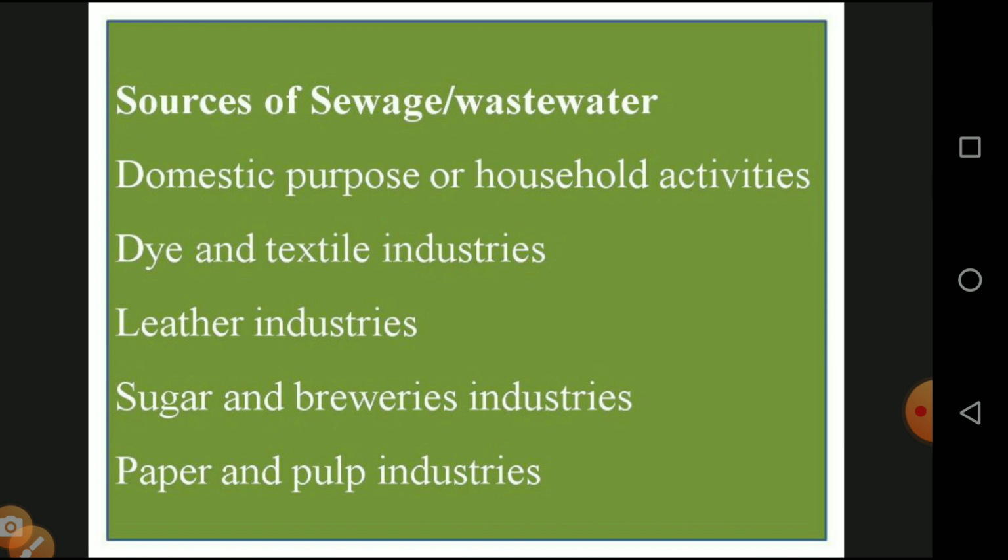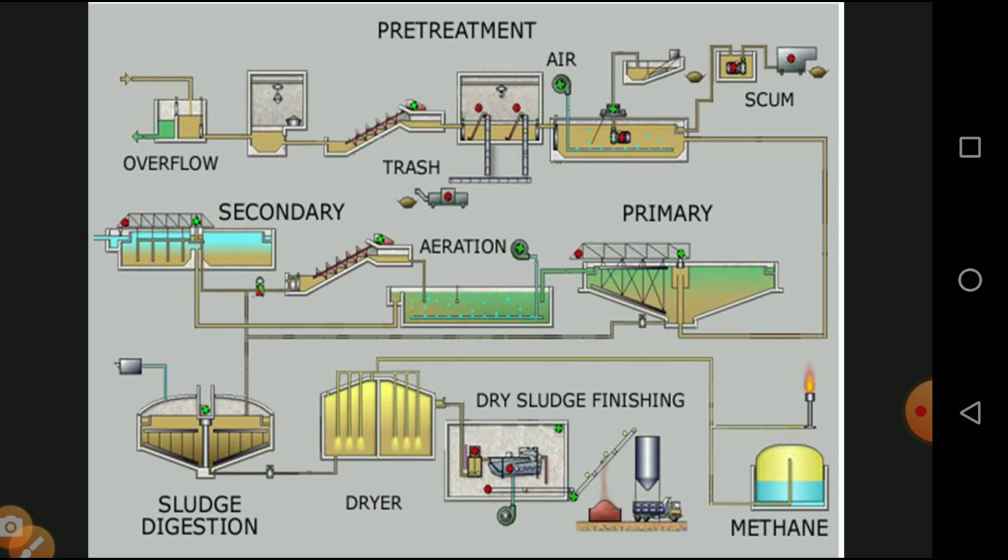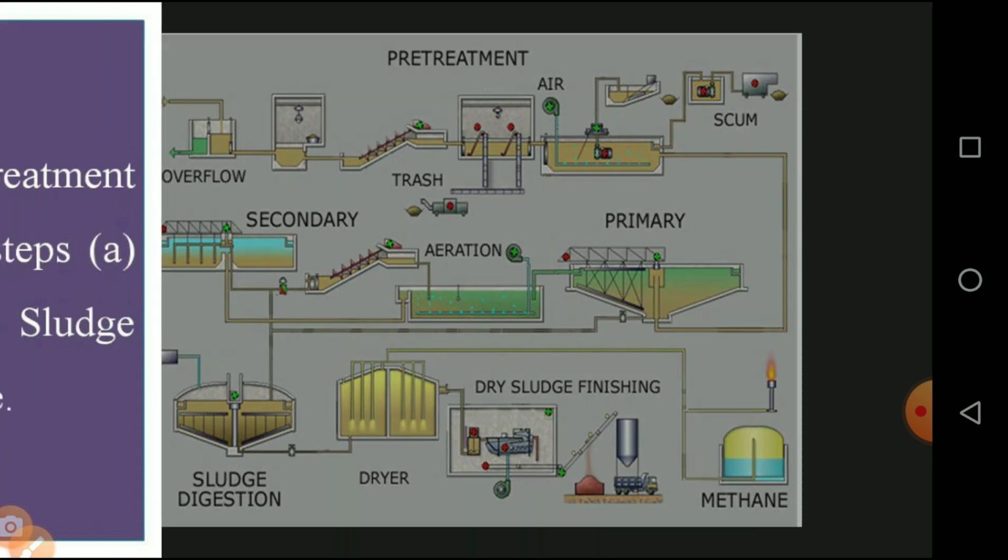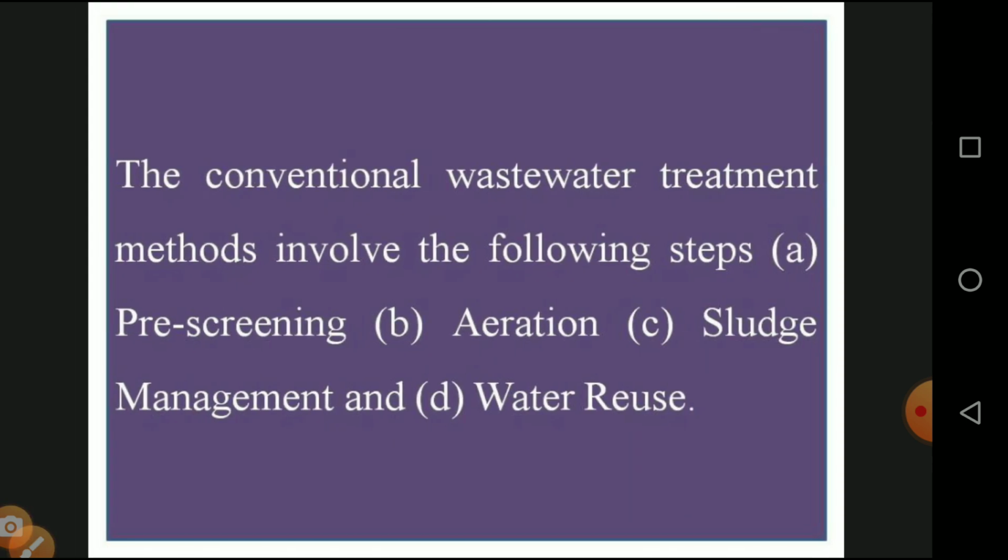Paper and pulp industries: you know very well in the paper industries the plant extract is mixed with water. The unwanted things are eliminated in the form of pulp, that is, paper waste. Then this is the diagrammatic representation of how sewage water is treated with primary, secondary and tertiary treatment. All these methods clean the environment by removing the unwanted material. Next, the conventional wastewater treatment method involves the following steps.